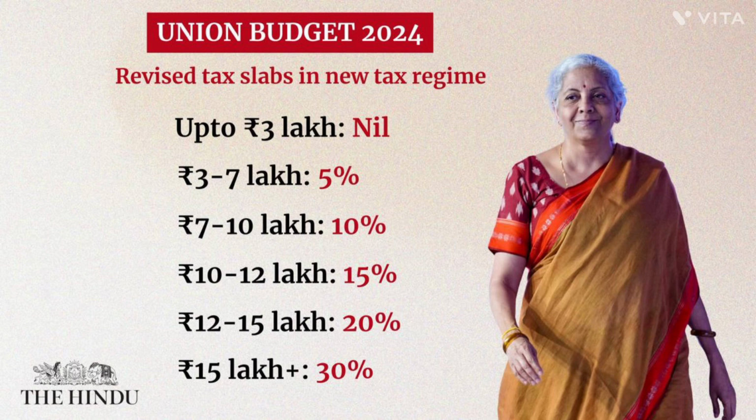And similarly, from the next 7 lakhs and 1 rupee to 10 lakhs, we have to pay a tax of 10%. As per the example, we are considering 11 lakhs per annum. So it falls under the slab of 10 lakhs and 1 rupee to 12 lakh rupees. So here 11 lakhs is 1 lakh more than 10 lakhs. So as per the data, we have to pay 15% for that 1 lakh and not 15% of tax for the whole 11 lakhs of income. And say for example, if your salary is 10 lakhs, then it will fall till 7 lakhs 1 rupee to 10 lakhs per annum.